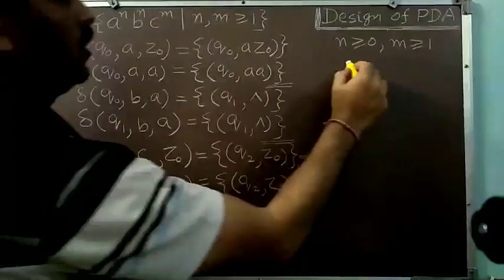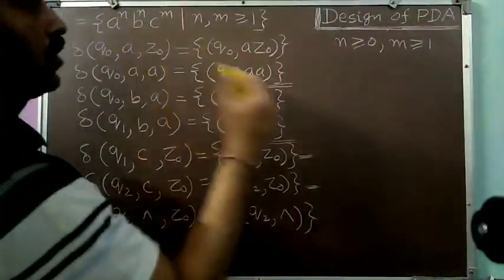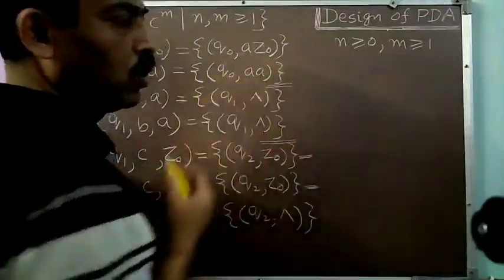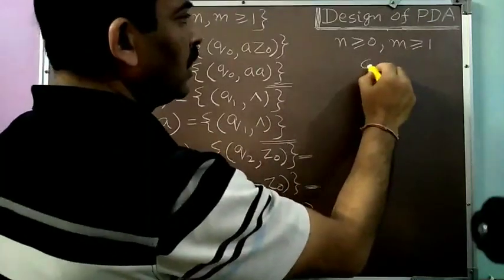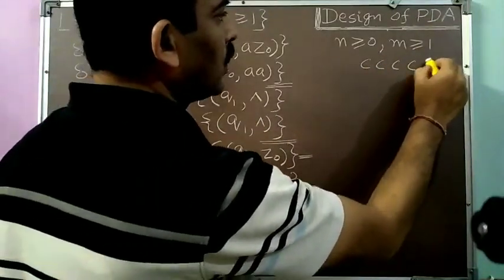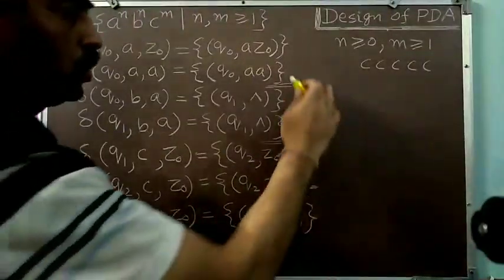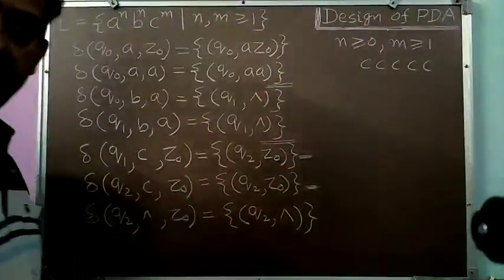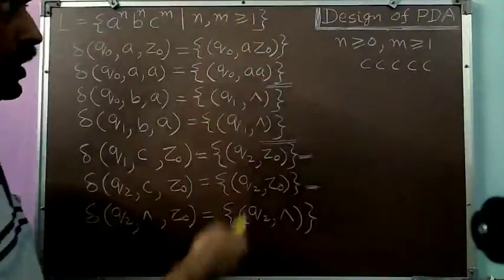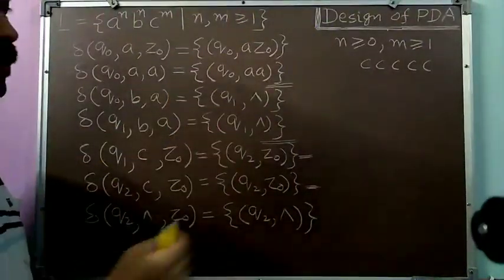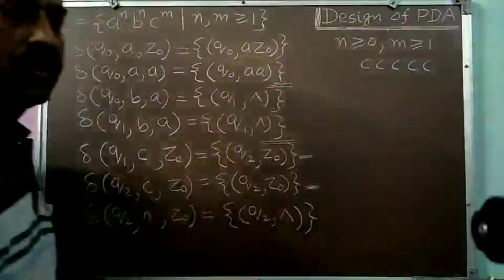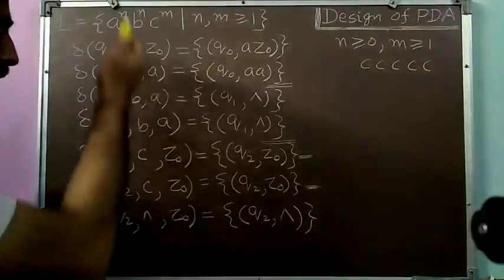Suppose n is 0. When n is 0, the number of A's and the number of B's will be 0. So no A and no B will be in our input, but our input will consist of only some number of C's. So if n equals 0, these kinds of strings will also be acceptable. To process such strings, we have to rethink it.